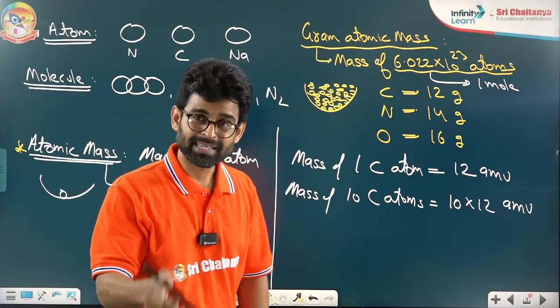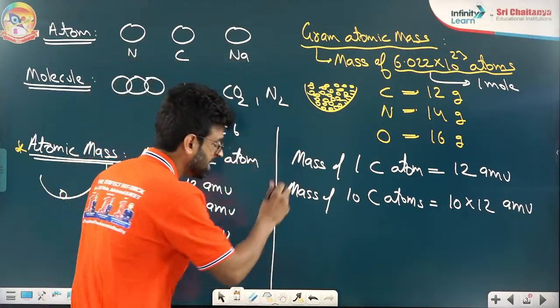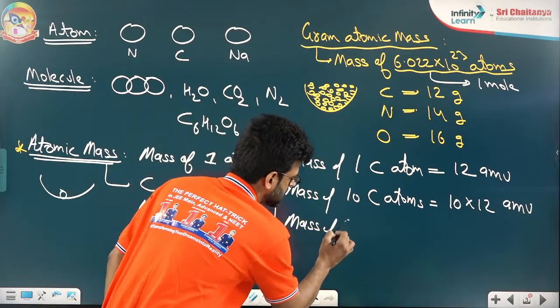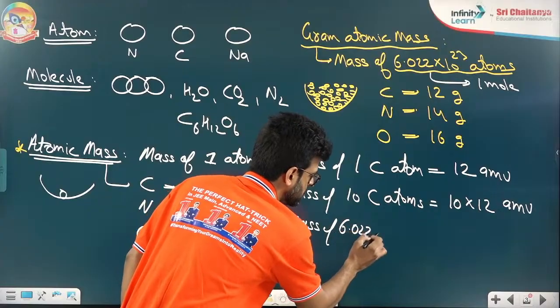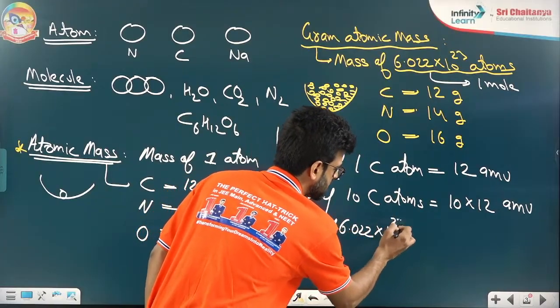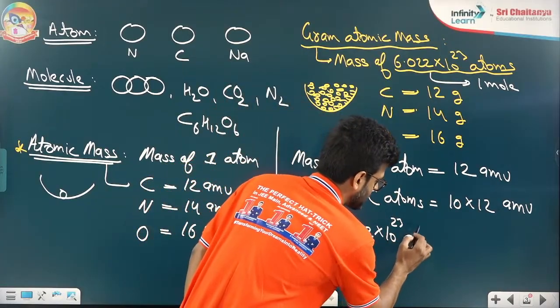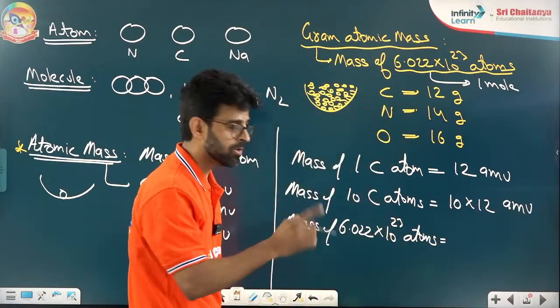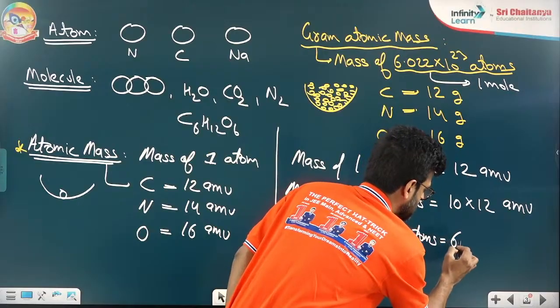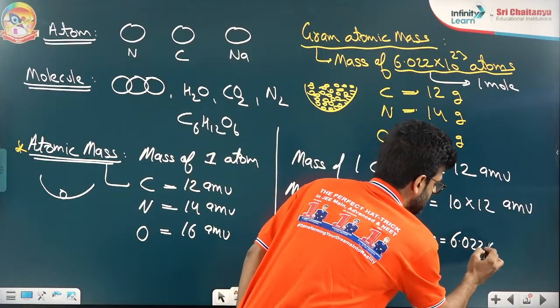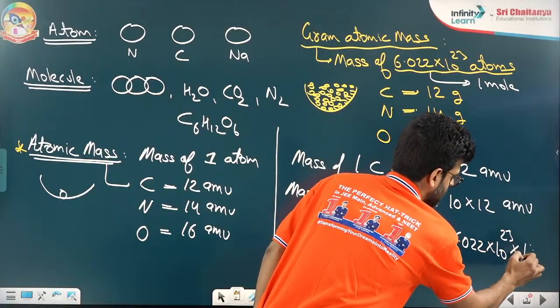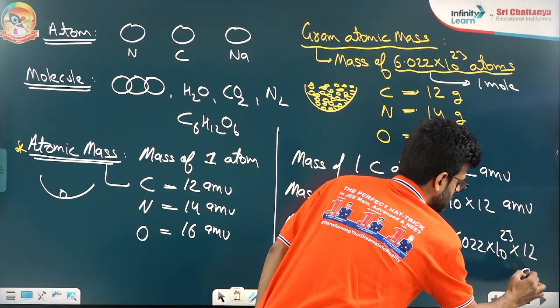Very good. Now, understand the next part. Tell me the mass of 6.022 into 10 to power 23 atoms together. You know how I will find it? 6.022 into 10 to power 23 into 12 AMU.